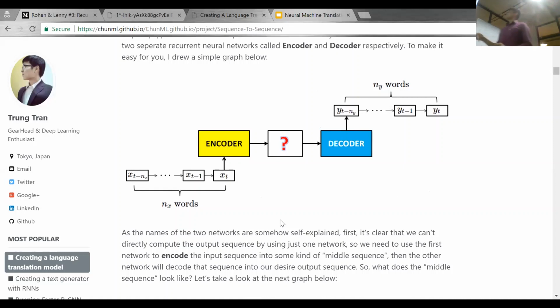To train that, this is the source sentence. Let's say it has 3 words and the output will have 5 words. You have this sentence of 3 words, and these are all vectors. The encoder will gather the information from this and generate a new vector which has the information of the whole sequence of words. So we have a new middle vector now, containing the information of the whole text. But this is of length 3, and we want to predict an output of length 5, right?